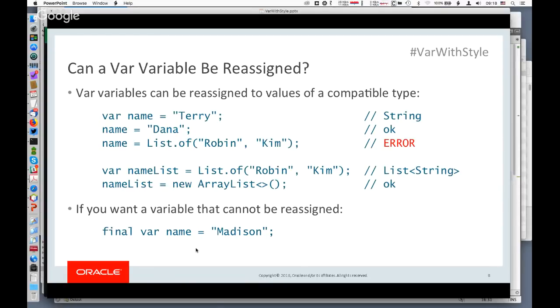Now, there are other languages that have a different syntax, like val or let, that declares a variable that cannot be reassigned. We decided not to provide those in Java, and so if you want a variable that cannot be reassigned, you have to use the final modifier. I don't want to go into too much detail about that. There's some fairly subtle reasoning behind that. That is in the FAQ, which I will reference later on in the talk. Or we can talk about it afterwards if people really want to know about the details of that.